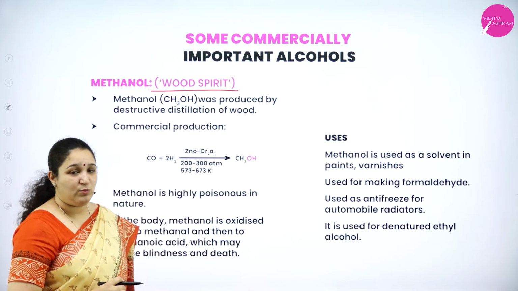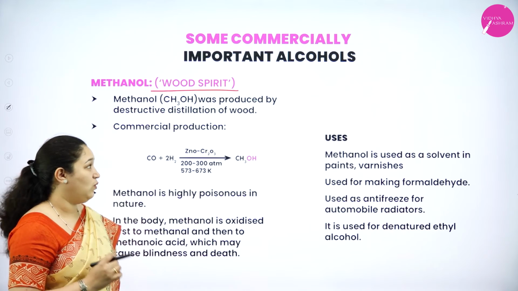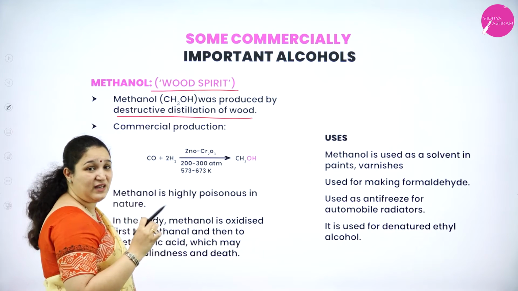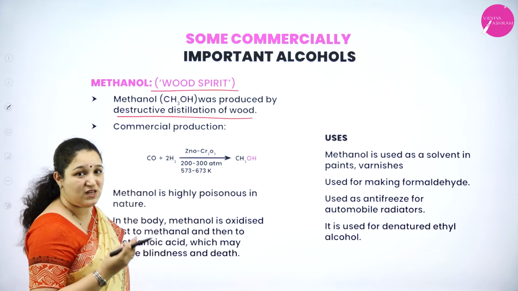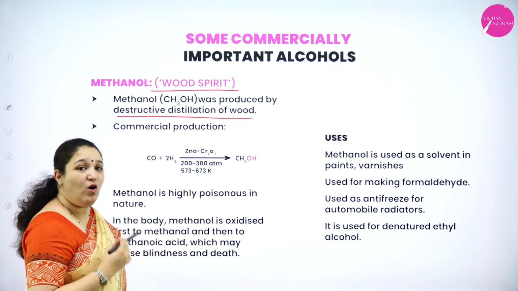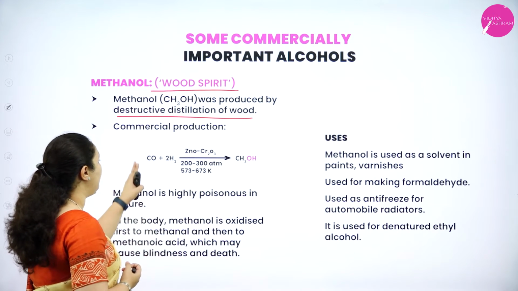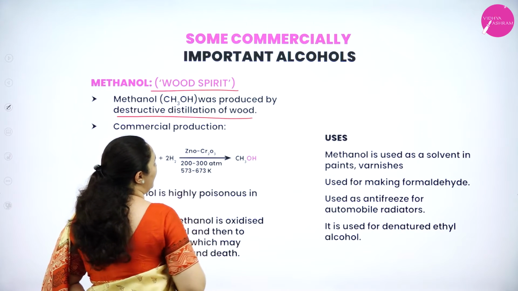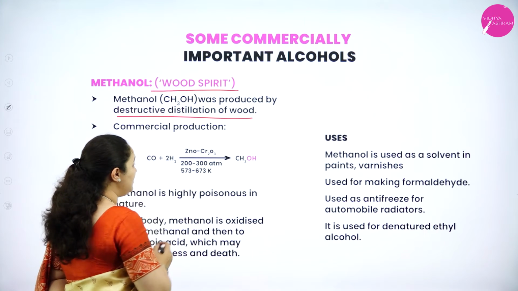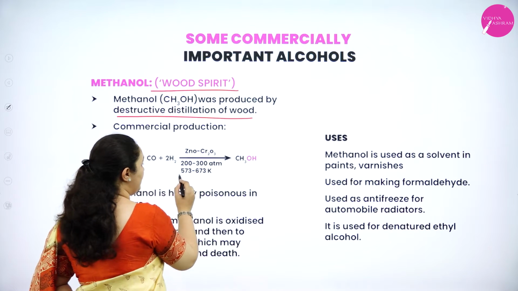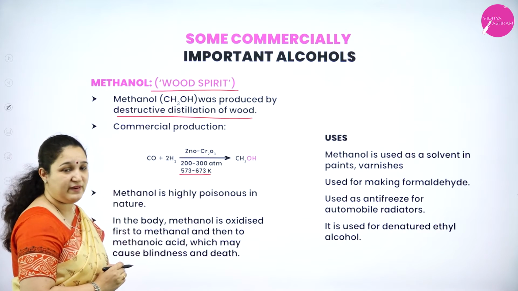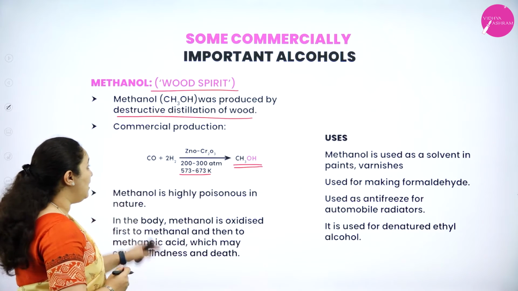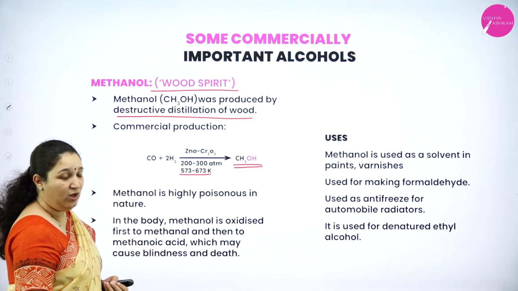It has the molecular formula CH3OH. Okay. It is produced by destructive distillation of wood. That is why the name wood spirit. Okay. Destructive distillation of wood, it can be prepared. Also commercially it can be prepared when carbon monoxide plus hydrogen is passed over zinc oxide and chromic oxide catalyst at 200 to 300 atmospheric pressure and 573 to 673 Kelvin to form methanol. Okay, this is commercial production of methanol.